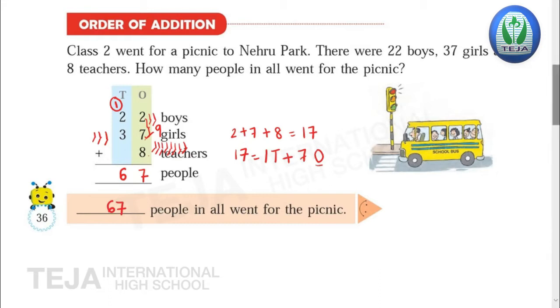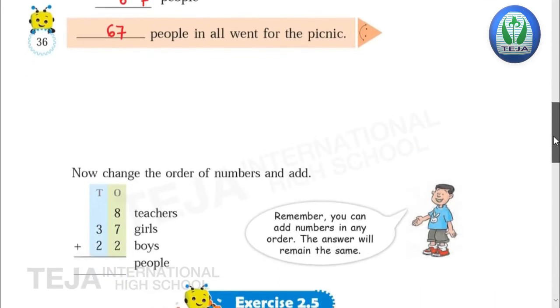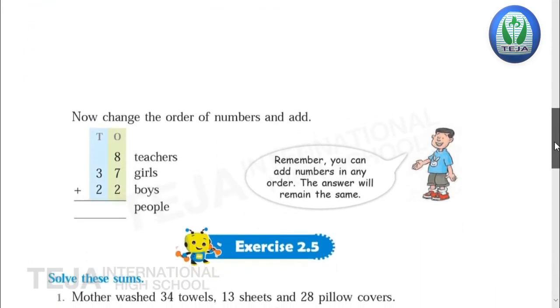Okay. Now we'll change the order of the numbers and we'll find the sum. Now change the order of the numbers and add. Here in the first we have written boys plus girls plus teachers. Now we will change the order and we'll write teachers, girls and boys. Now we'll see whether the sum will change or not.